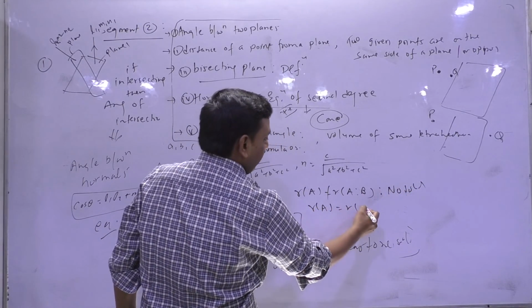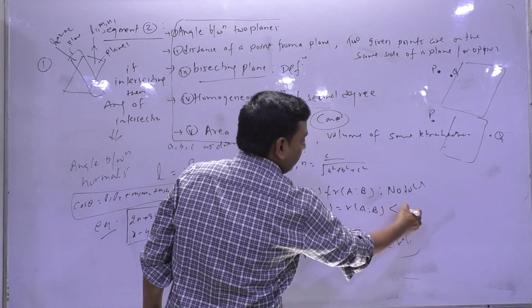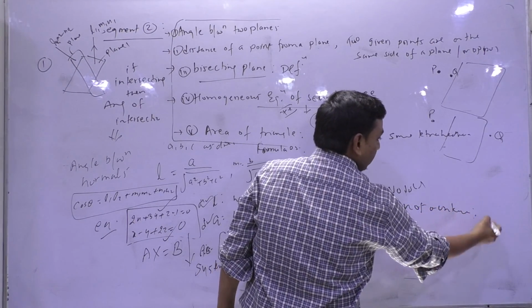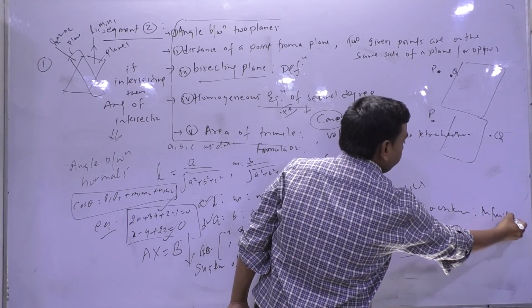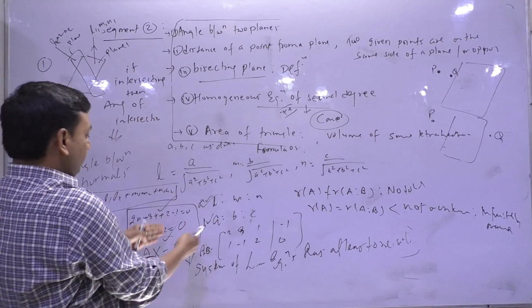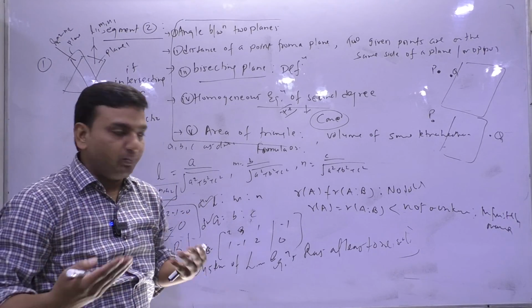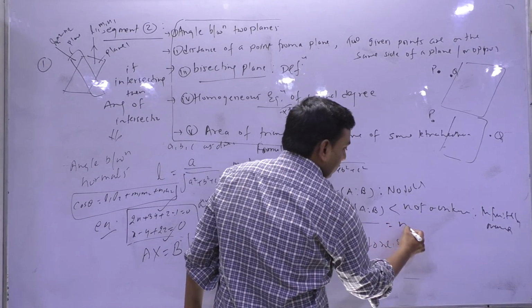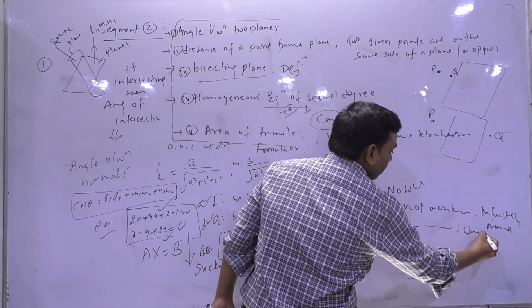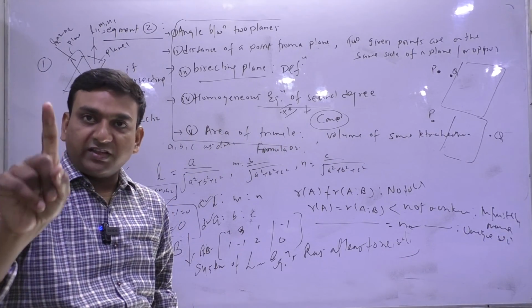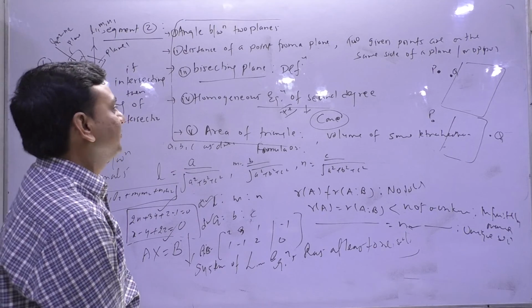If rank of A equals rank of A augmented B but is less than the number of unknowns, then infinitely many solutions, meaning these planes will intersect at more than one point. If this equals this and this equals the number of unknowns, then a unique solution, meaning they intersect at exactly one point.